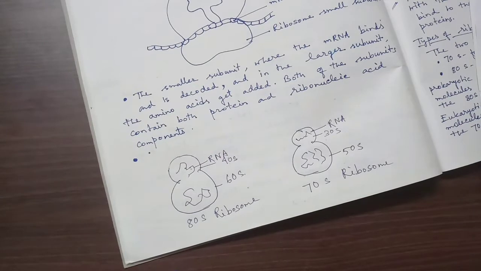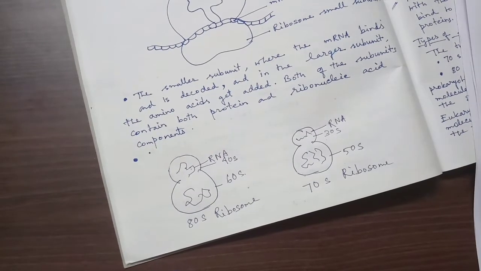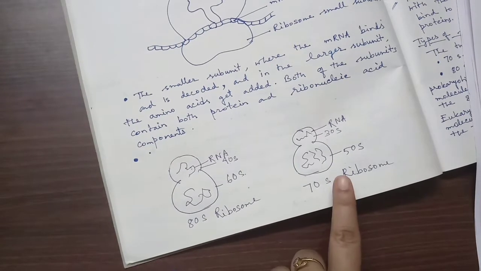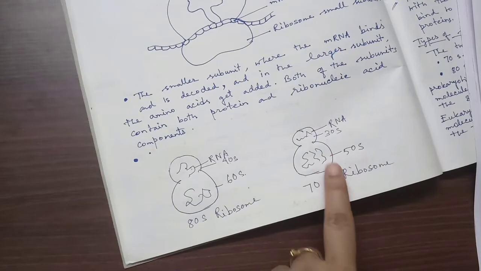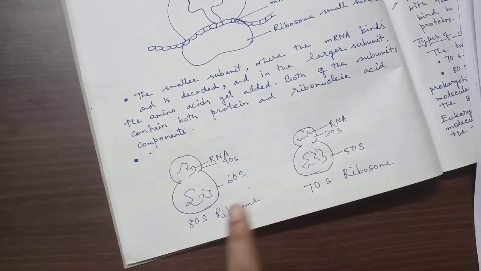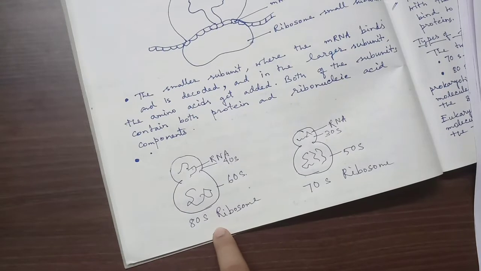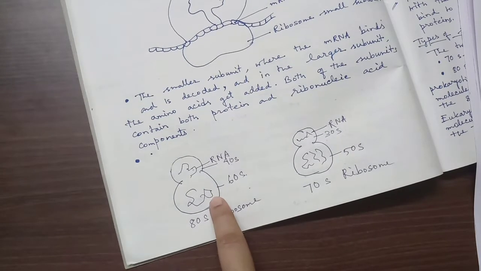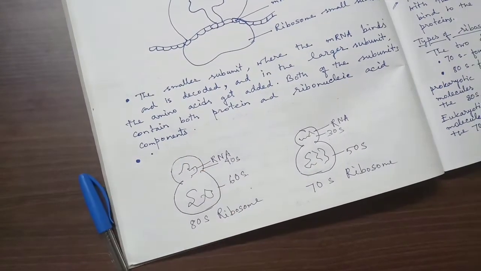Ribosome is mainly formed of 60% RNA and 40% protein. Each 70S ribosome is formed of two subunits, 50S and 30S. In 80S ribosome, the subunits are 60S and 40S.